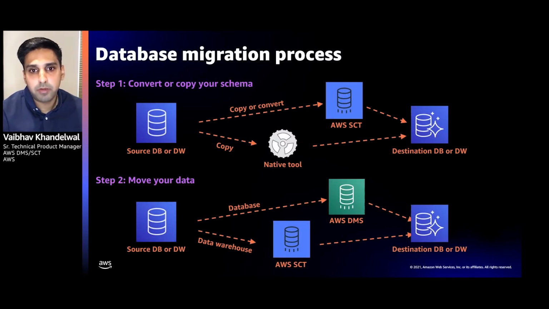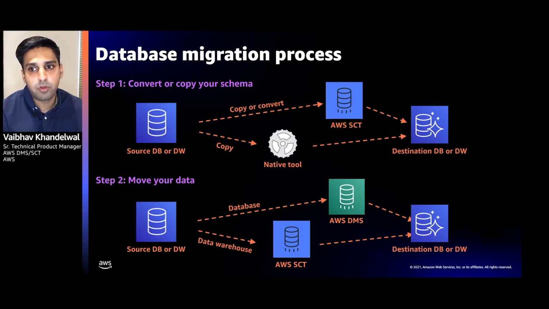Let's dive a little bit more into the use case. In short, it's a two-step process. One is you go in and prep your database. Let's say you are switching engines, so you would want to create an empty database using SCT and have a converted schema available in the target, in open source, in RDS, or in EC2 by itself. And once you have an empty database, you go in to move your data using DMS.